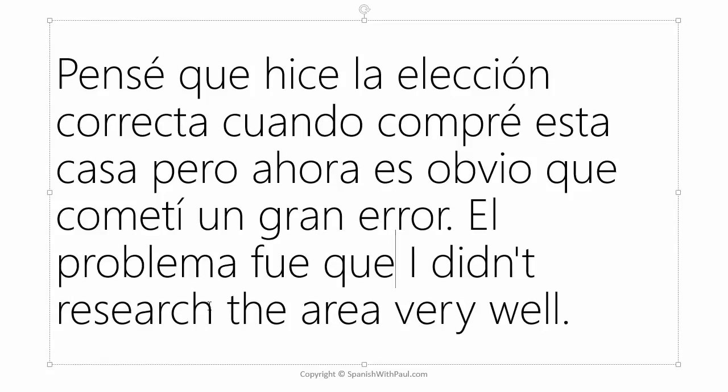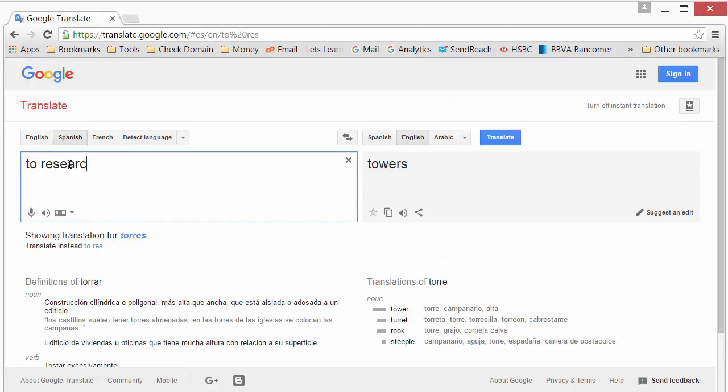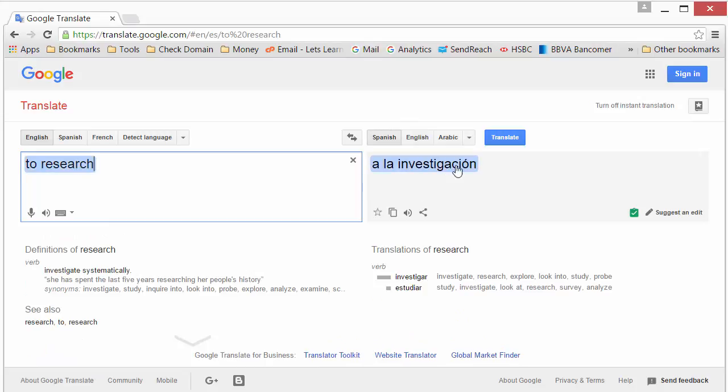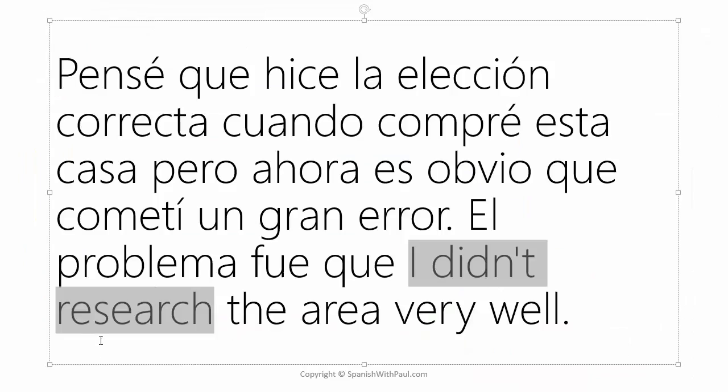Now we have I didn't research. So the verb here is to research. Let's go and check. Let's choose Spanish here. Okay, here it's giving me a mistake because this is not a verb. It doesn't end in AR or ER or IR. But down here you can see we do have investigar. So this is the verb that we want. And it makes sense again in English because to research something in a way is to investigate it, right? So we're going to have investigar as the raw verb.